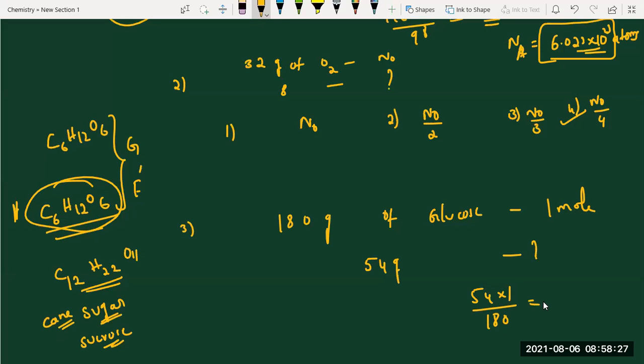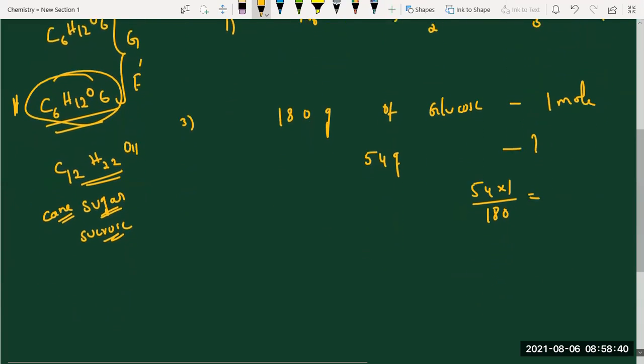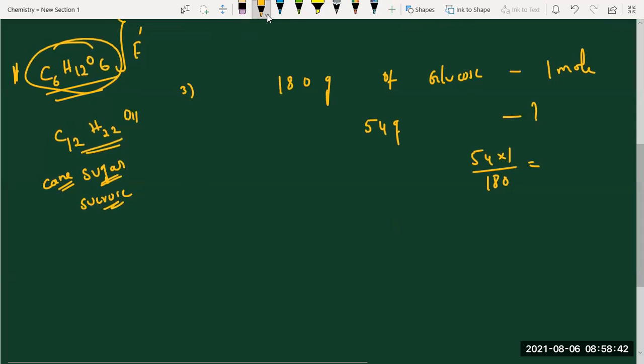6.022 into 10 to the power 22. Yes, ma'am, same. Correct. Same thing. So how to express this one, student? In terms of Avogadro only, no? 44 grams will have 6.023 into 10 to the power 23 molecules. Super. So 4 will have N_A divided by 44 into 4.4.